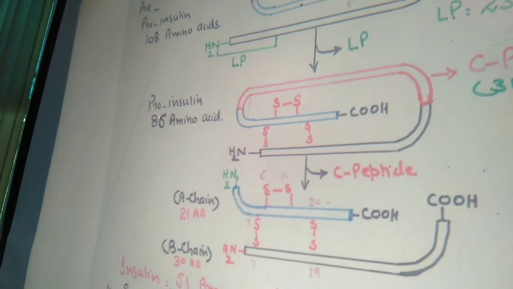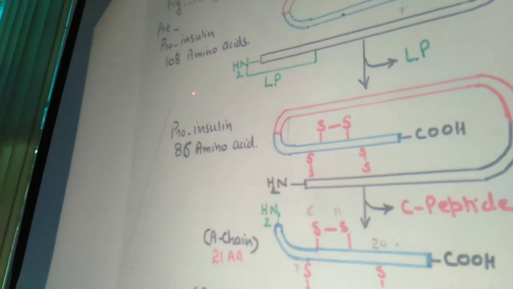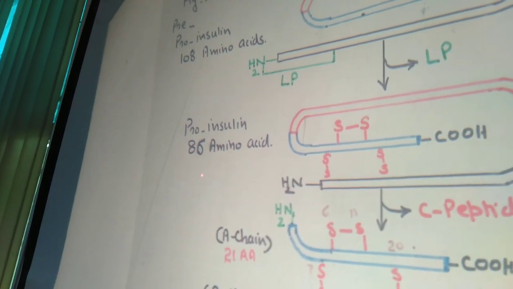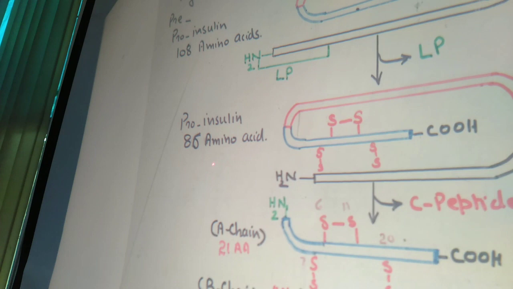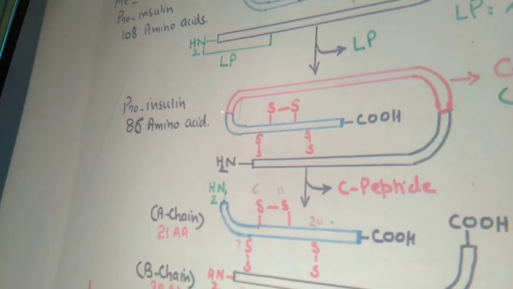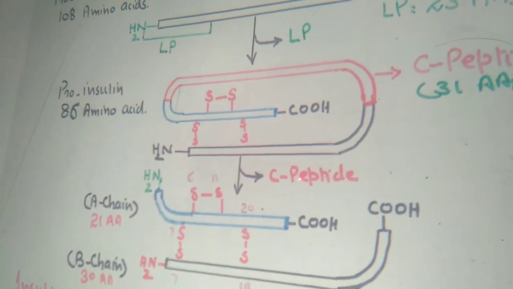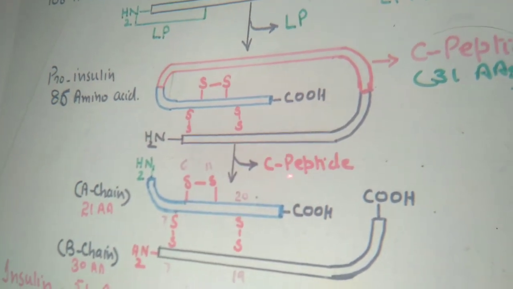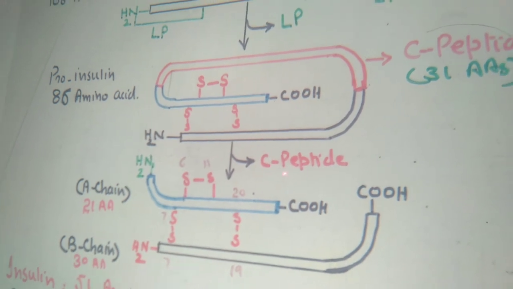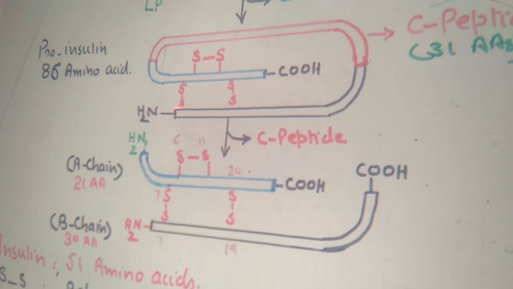Besides this, there is formation of pro-insulin by the removal of certain amino acids. Then the remaining amino acids are 86 in number, and you can see here the blue color, the red color and the black color. The black color is nothing but the C-peptide, which I have just told you has 31 amino acids, whereas this is the A peptide and B peptide.